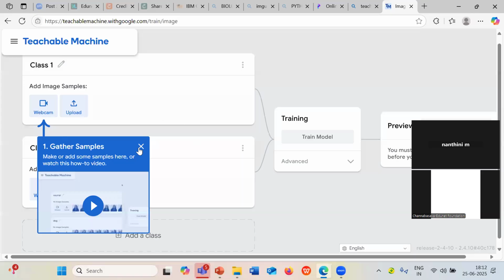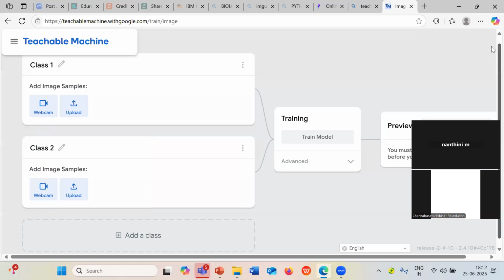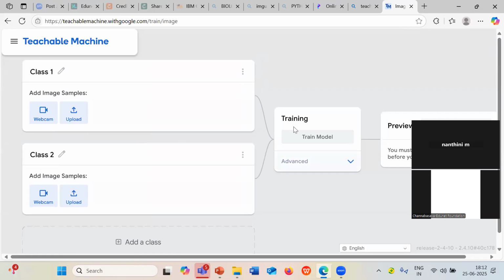So students, are you able to see here? Consider this as my machine. Now I'm going to feed my machine. For machine learning, what will we be feeding? Anyone tell me what we will be feeding? Input data. That is input and output. We will be feeding the machine both input and output.